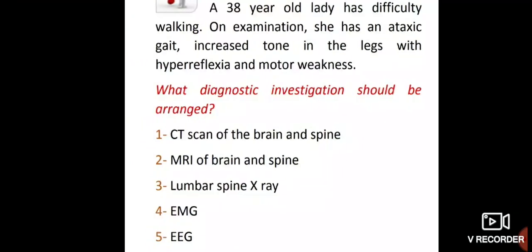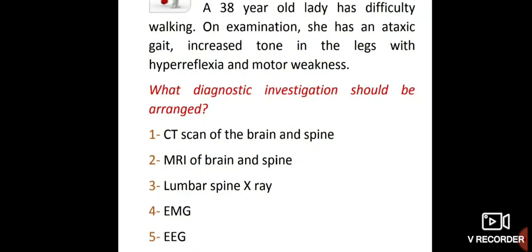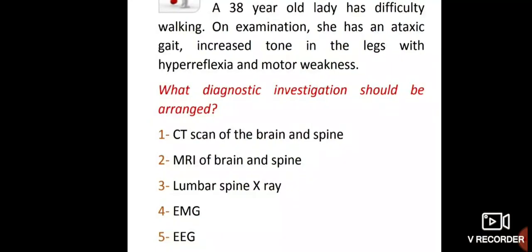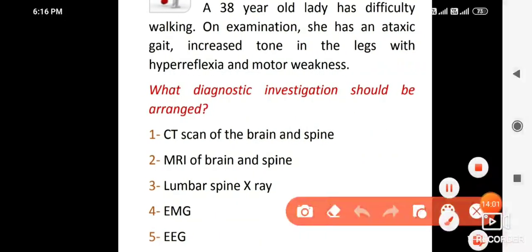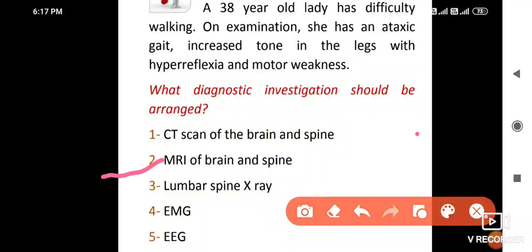A 38-year-old lady has difficulty walking. On examination, she has ataxic gait, increased tone in the legs with hyperreflexia and motor weakness. What diagnostic investigation should be arranged here? Difficulty walking, ataxic gait: MRI brain and spine. This is for MRI brain and spine in such a condition.